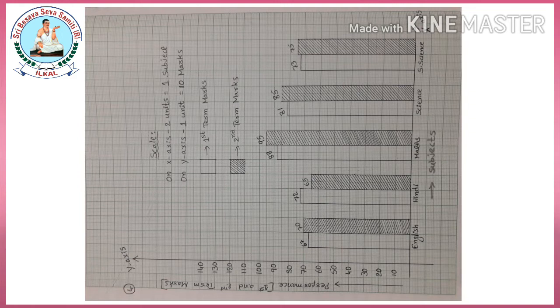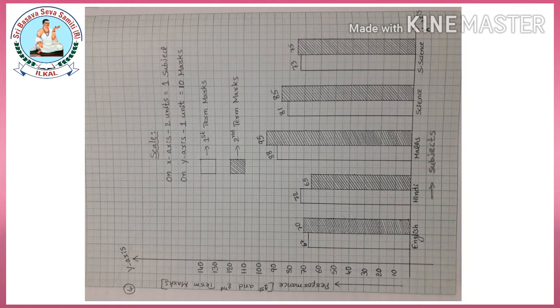First, English subject 67, 70. Here it little increased, observe in the graph. And the second subject is Hindi. In Hindi subject, starting 72 and second term 65, means here it is decreased. In mathematics subject, first term 88, second term 95, means here it is increased. In science subject, first term 81, second term 85. Here also an increase we can observe. In SST 73, 75. So here also it increased.